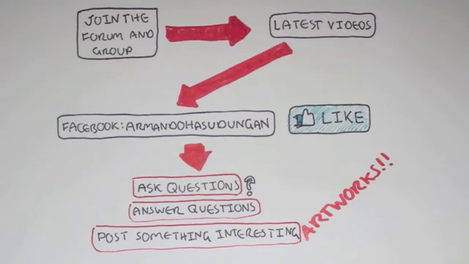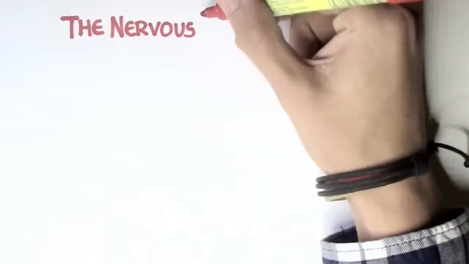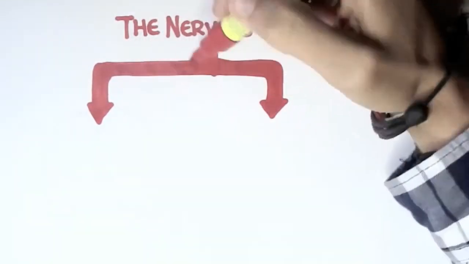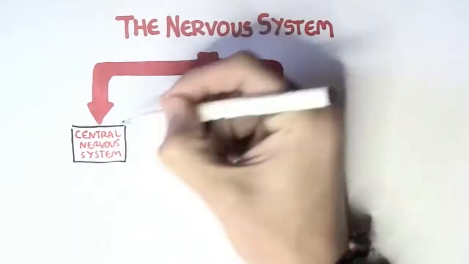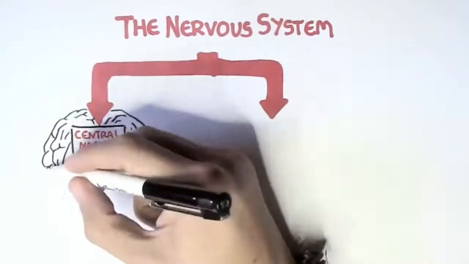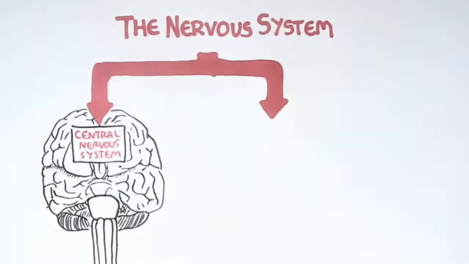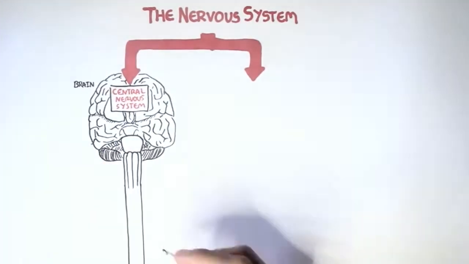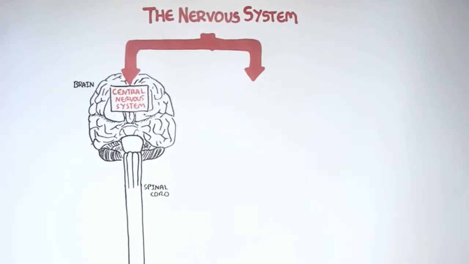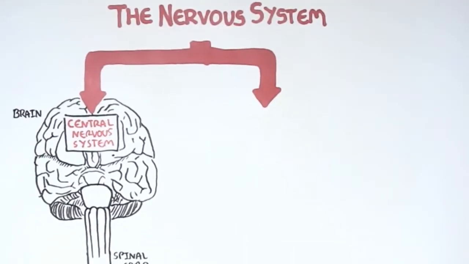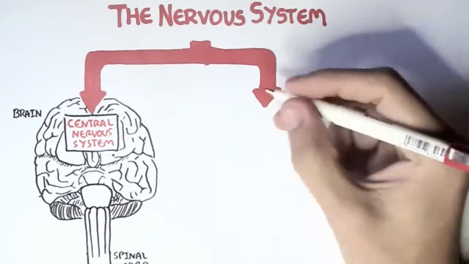In this neurology video, we'll look at the divisions of the nervous system. The nervous system is divided into two parts. The central nervous system consists of the brain and spinal cord. This is where all information, all signals basically come to, and where all information and signals basically come out from, and also where information can be stored.